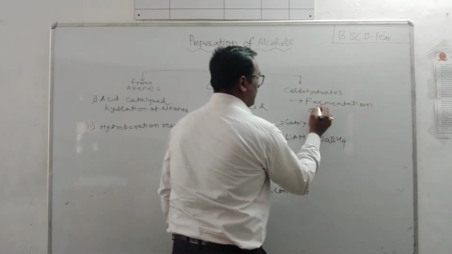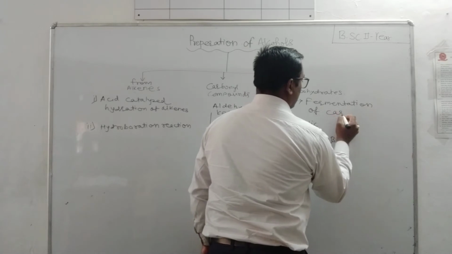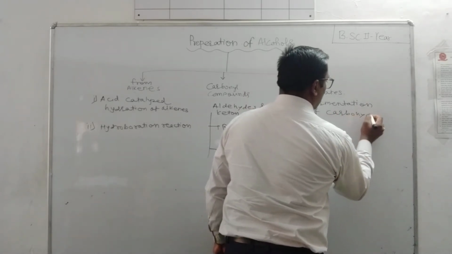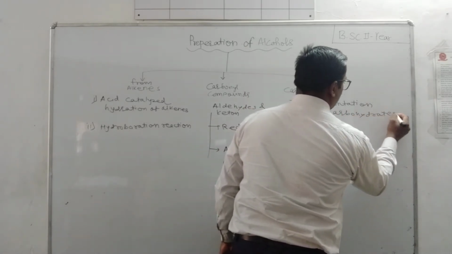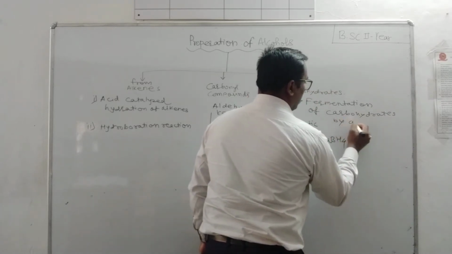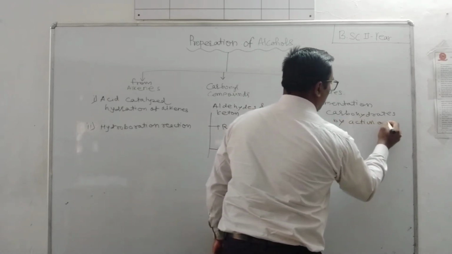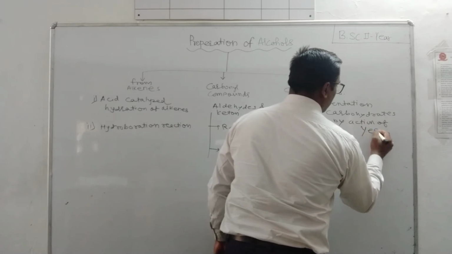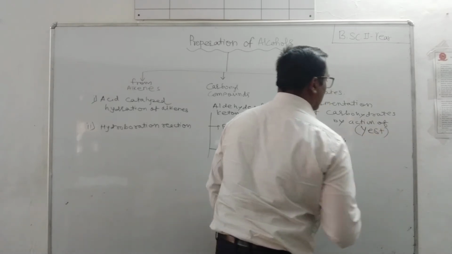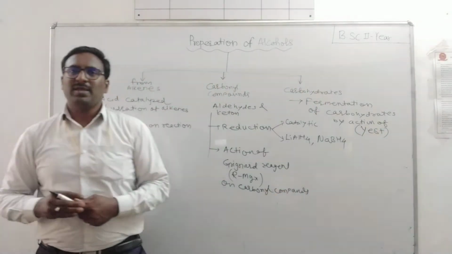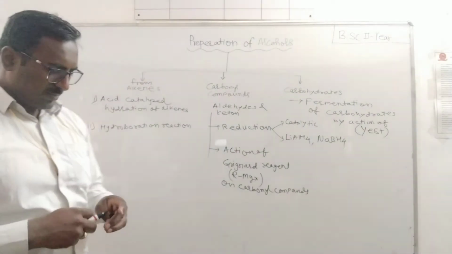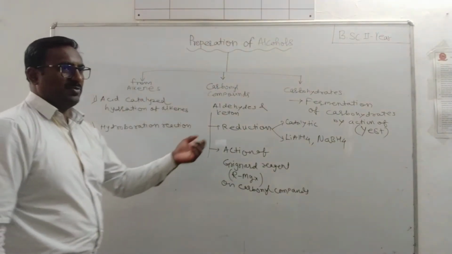By means of fermentation of carbohydrate, or by action of yeast. Yeast is responsible for the fermentation process.